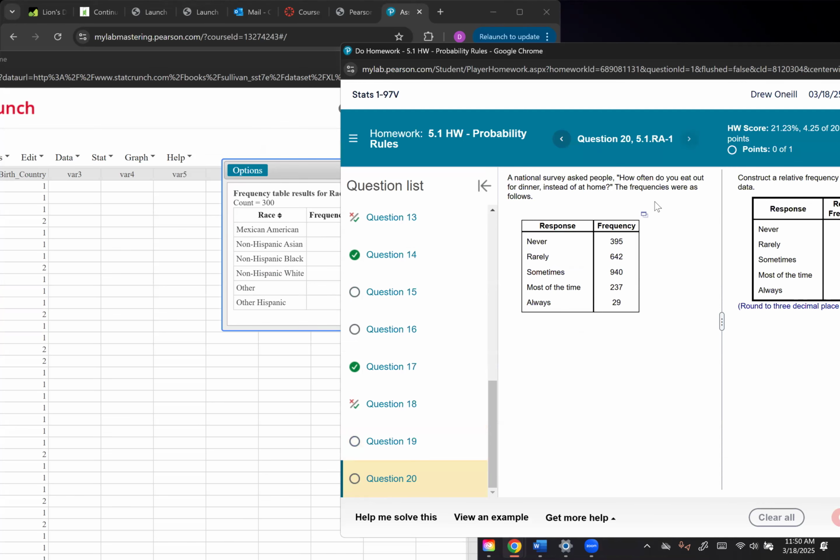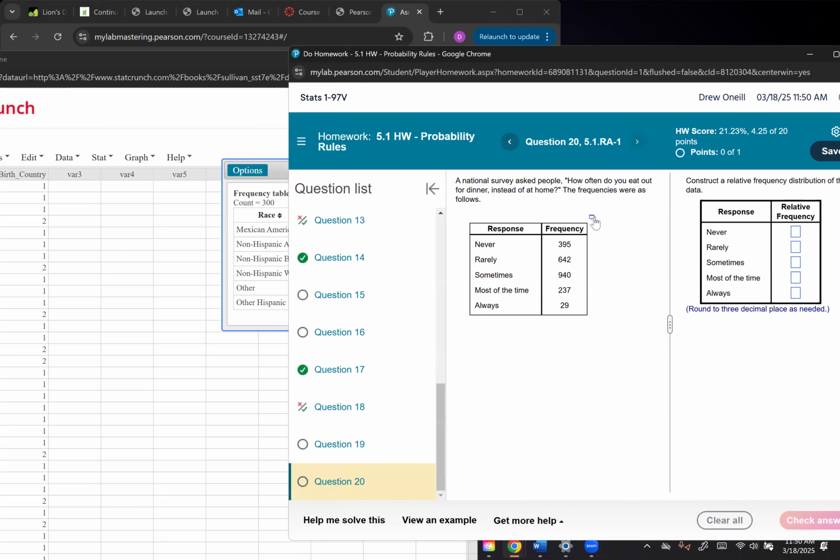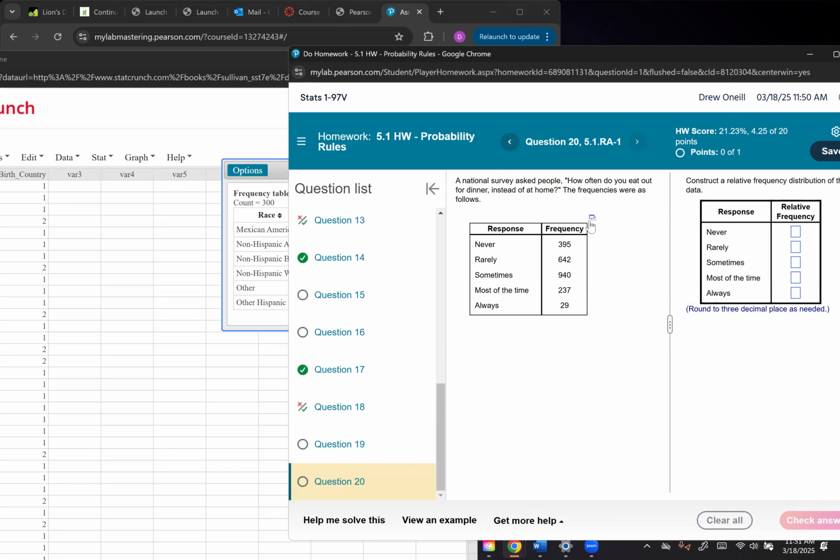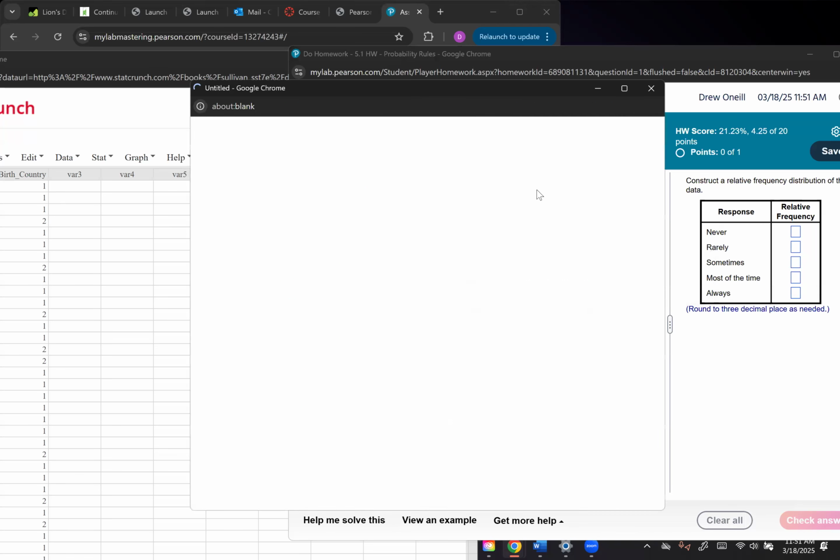Okay, this is the same thing, guys. Just know the difference is that in the one we just did, it didn't already calculate the summary. It didn't already add these up, like frequency, like it did here. We already have this done for us. Unfortunately, it's weird. You'd think, oh, it's nice the work's been done, but it actually makes our job harder using StatCrunch. So the only way to calculate relative frequency is to open it in StatCrunch and do